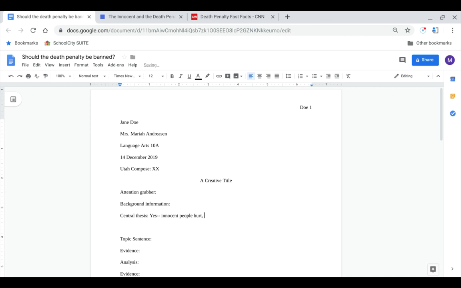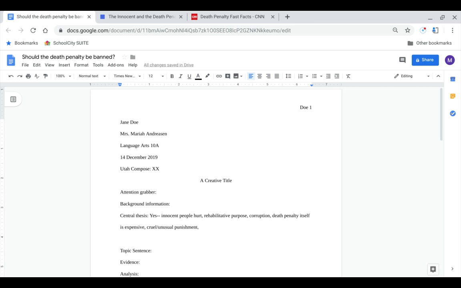Maybe I want to argue that the prison system should be for rehabilitative purposes. Maybe I want to argue that there is corruption. Maybe I want to argue that it's expensive, like the death penalty itself is expensive. Maybe I want to argue that it's cruel or unusual punishment.